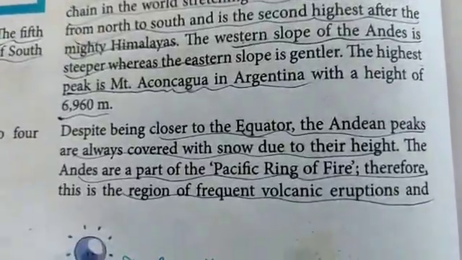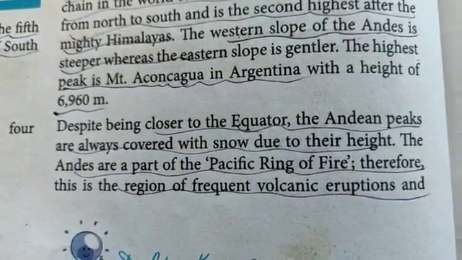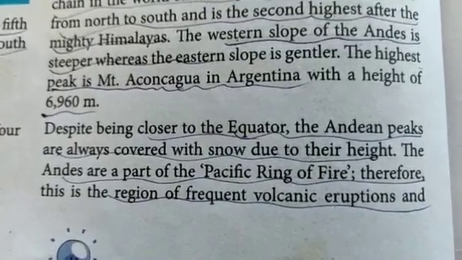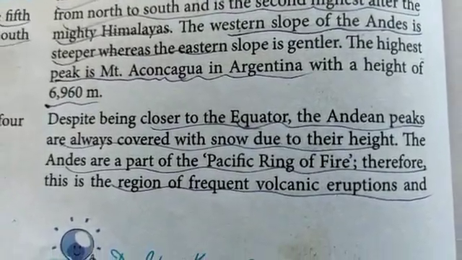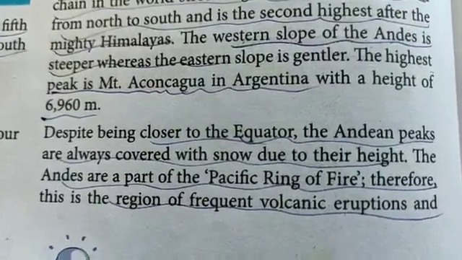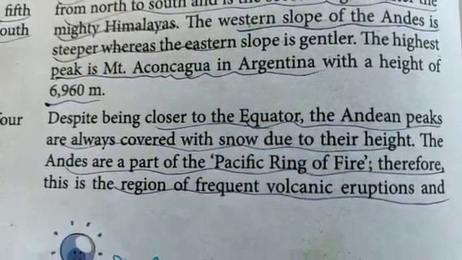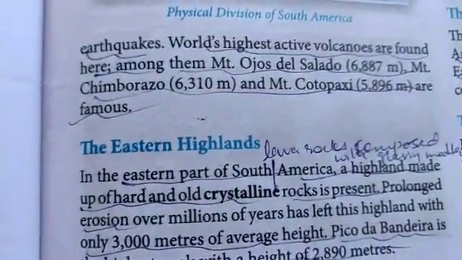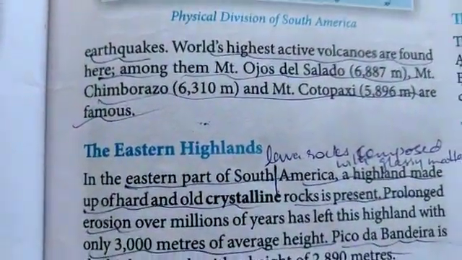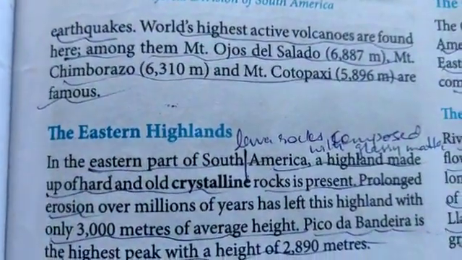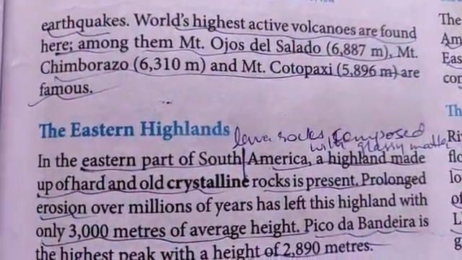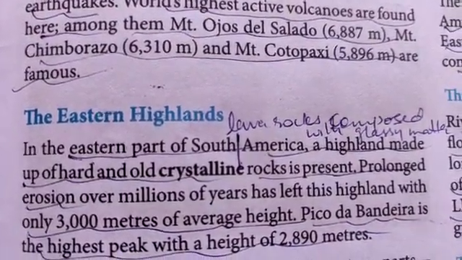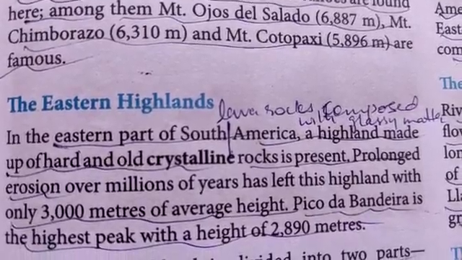Despite being closer to the equator, the Andean peaks are always covered with snow due to their height. You know that the climate of a place depends not only on the latitude but also on the altitude. The Andes are a part of the Pacific Ring of Fire. Therefore, this is a region of frequent volcanic eruptions and earthquakes. The world's highest active volcanoes are found here. Among them, Mount Ojos del Salado, Mount Chimborazo, and Mount Cotopaxi are famous.